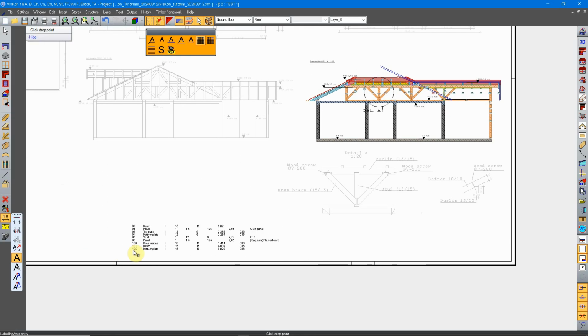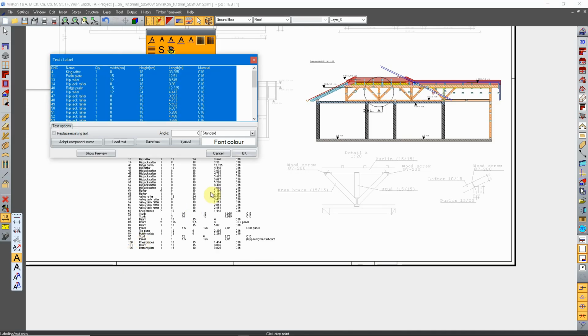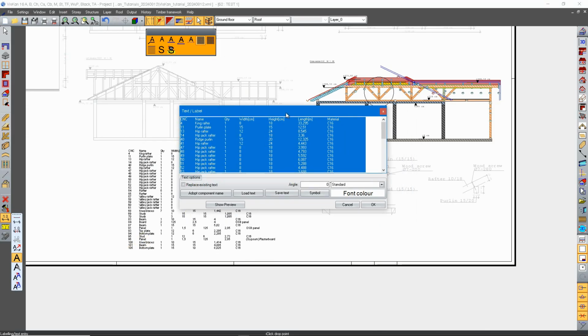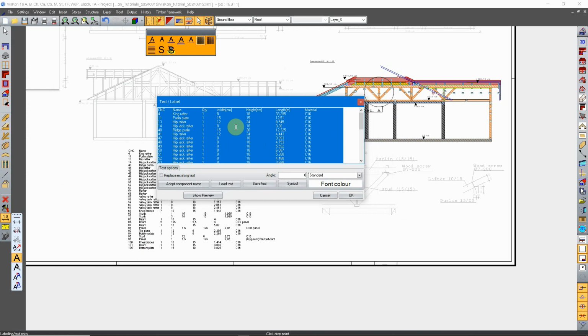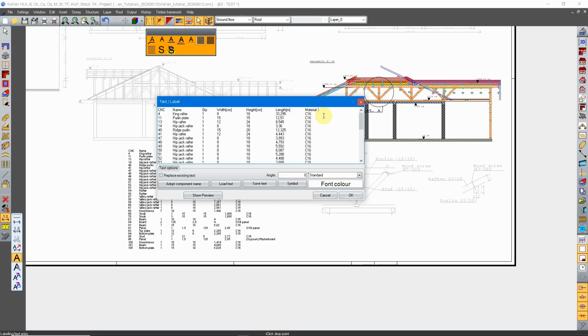And here you can place your materials list. We have here 1, 2, 3, 4, 5, 6, 7 columns arranged in a simple text box. Now this text box can be modified any way as you wish.